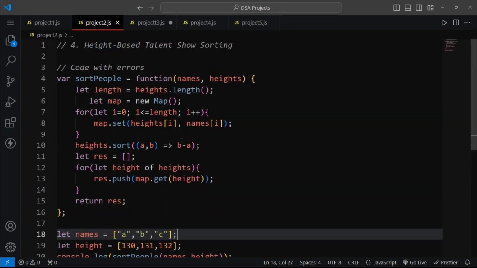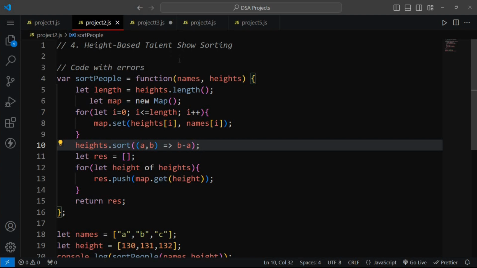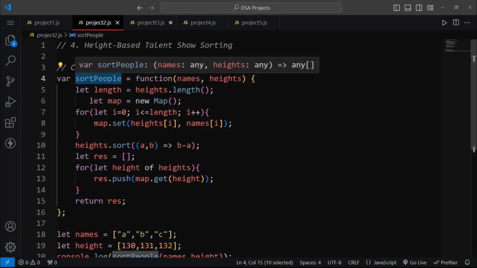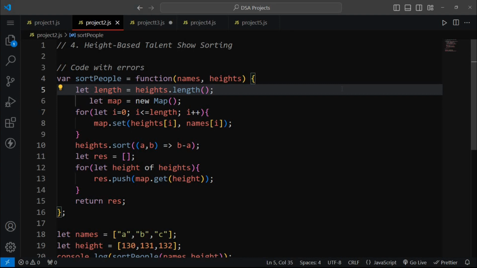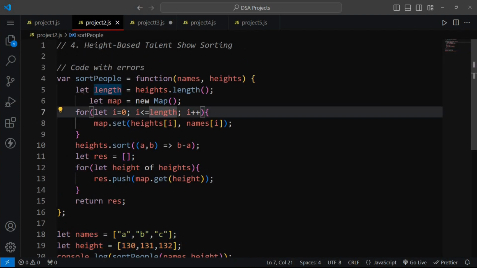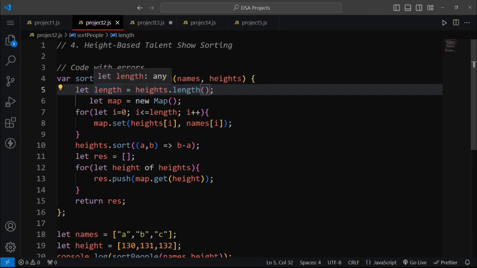In this problem we had to sort people according to their heights. So we just define a function named sortPeople which has two parameters, names and heights. Here we set names and heights. So now we are in this function, we are just defining our length which is equal to the length of heights. So if we run this code,